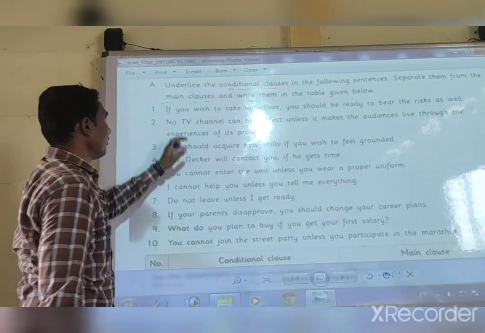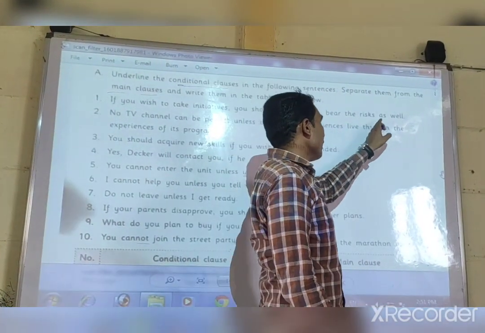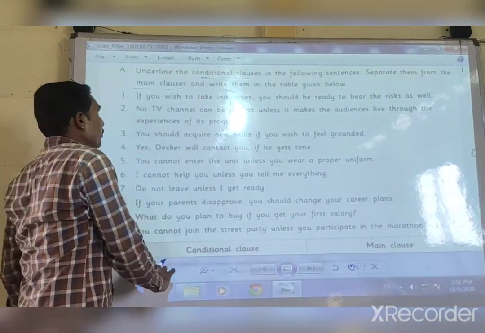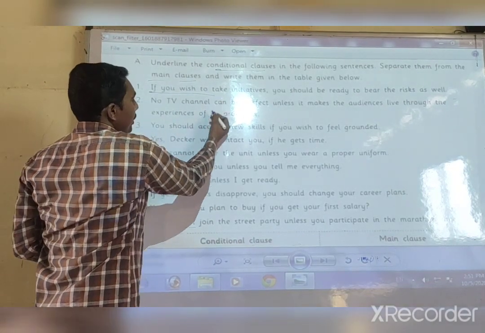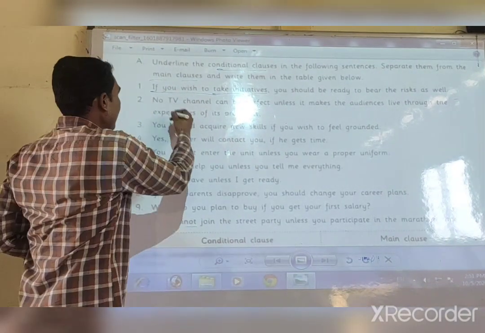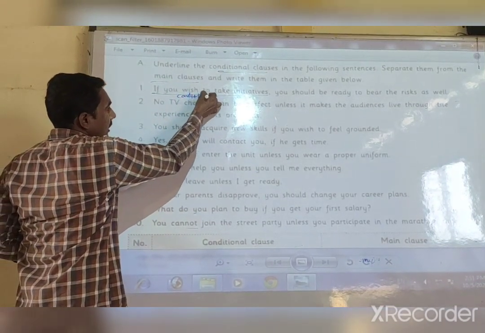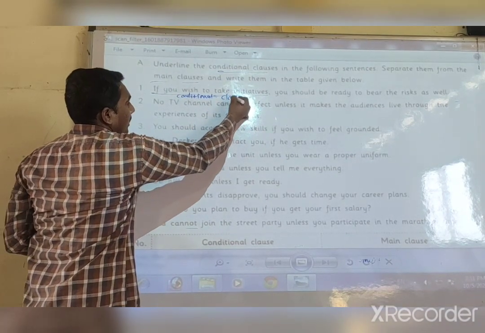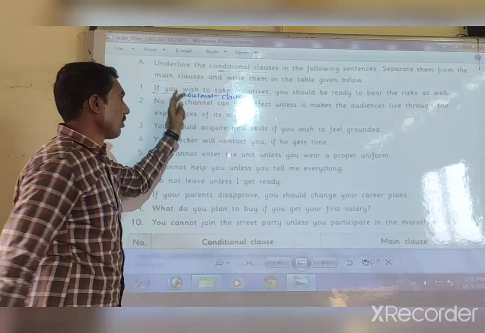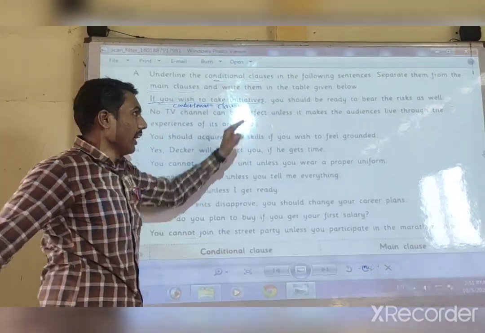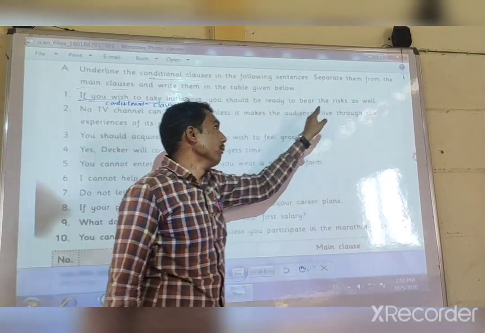Okay, look here. The first one. If you wish to take initiative, you should be ready to bear the risk as well. In this example, we want to underline the conditional clause. If you wish to take initiative, it is a conditional clause. Remember this. This is the conditional clause. We underline here. And then you should be ready to bear the risk as well. It is a main clause.